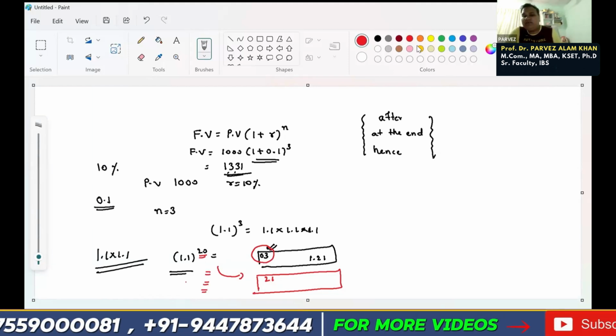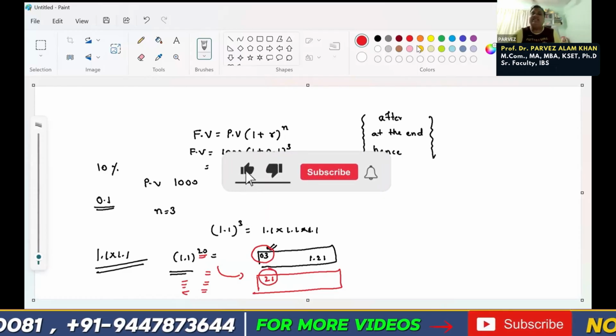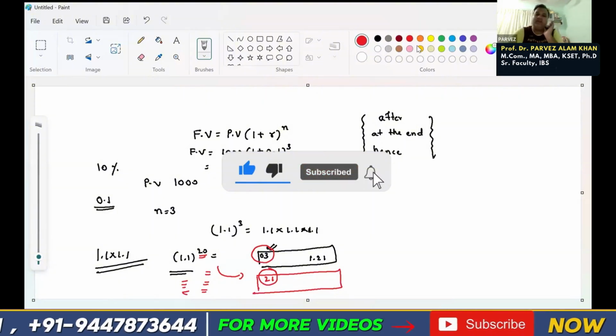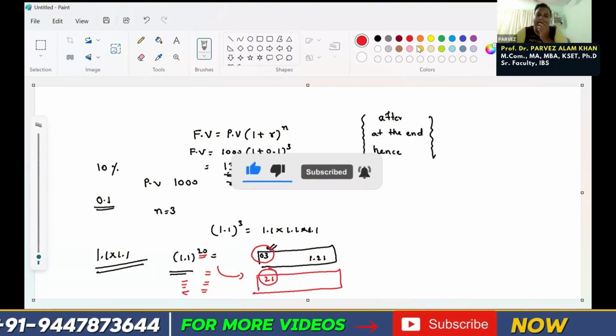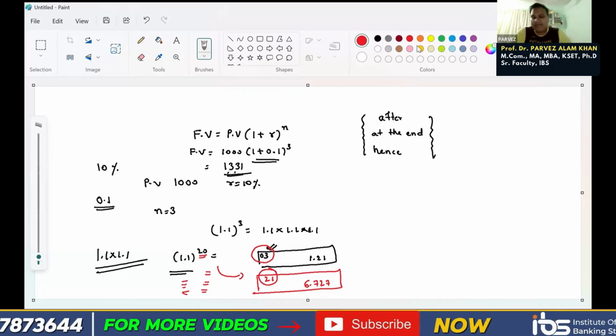No need to do anything. Keep on pressing the equal to button. When you see 21 here, stop it. That is the answer for 1.1 to the power 20: 6.727. Is anybody having doubt? You want me to repeat again?